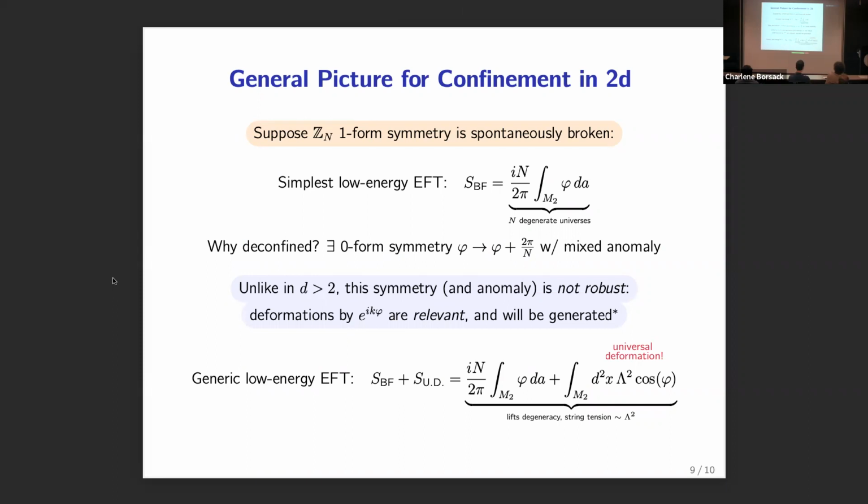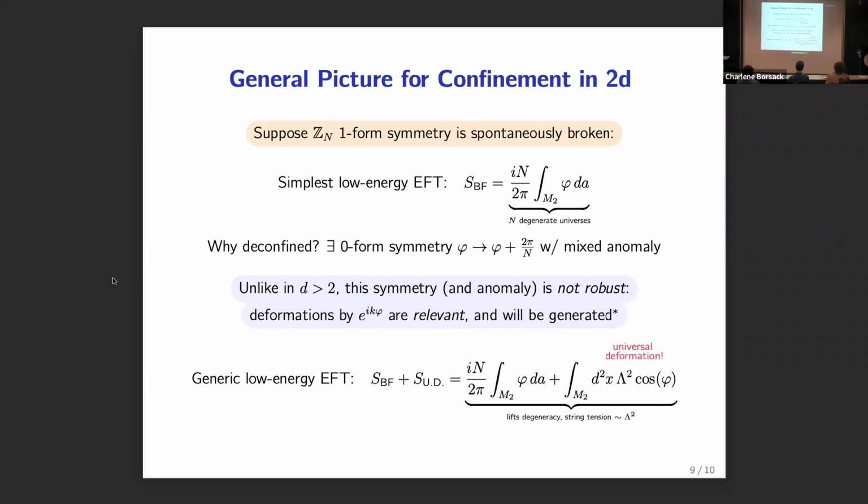So suppose we end up with a ZN one-form symmetry that is spontaneously broken. So the simplest possible example of this would be some BF theory, which is a TQFT with n degenerate universes. Since we have degenerate universes, again, we have deconfinement. And if we think about it a little bit more, why that happens, it's because there's a zero-form symmetry that shifts this phi that has a mixed anomaly with the one-form symmetry. So again, that's kind of the explanation for why we have deconfinement in this case.